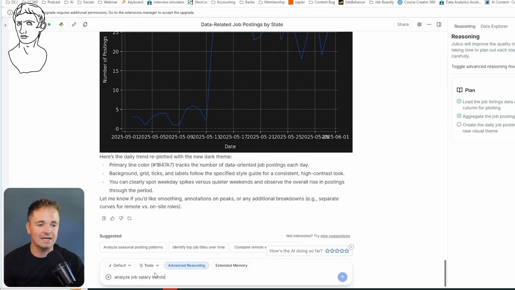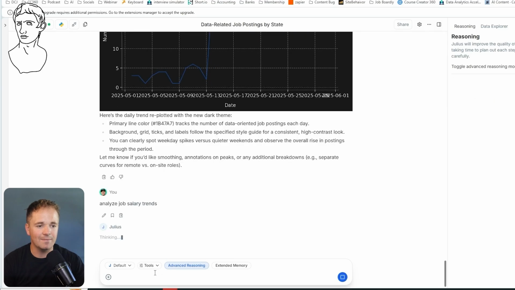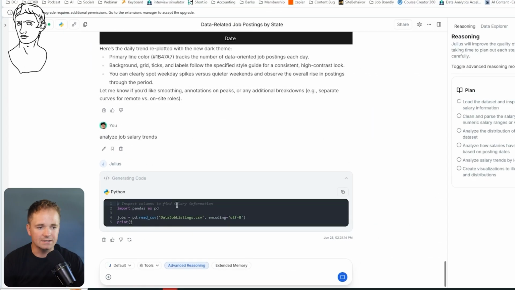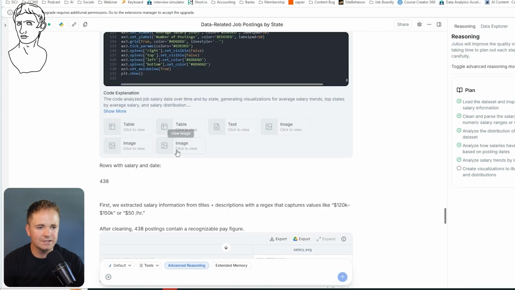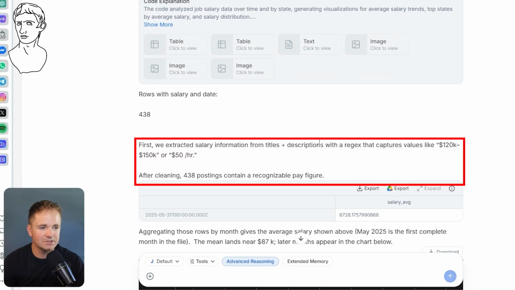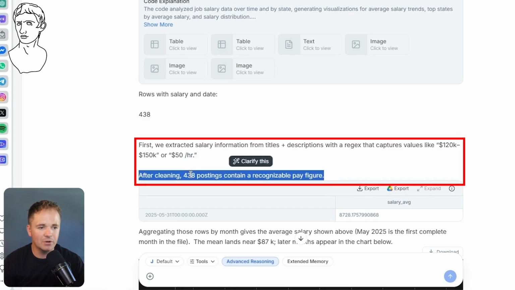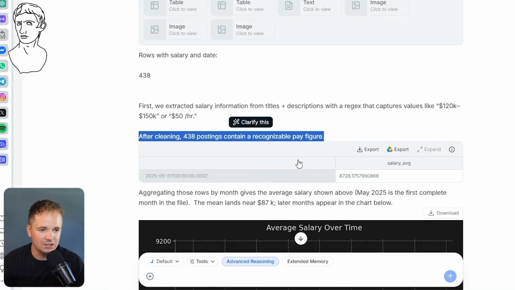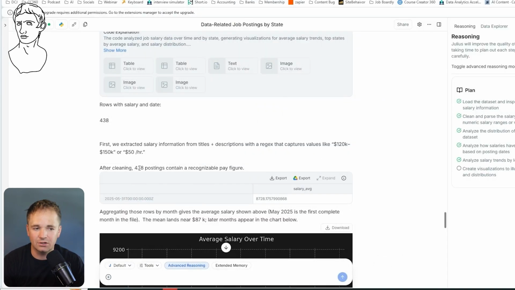Let's go over to Julius and ask the exact same thing, analyze job salary trends, and see what Julius comes up with. Here's our plan from Julius on the right-hand side, writing some Python code. All right, Julius just finished up and it said, first we extracted salary information from titles plus descriptions with regex to capture values like 120 to 150 and $50 an hour. After cleaning, 438 postings contain recognizable pay figures. And I think that's really important that it told me how many. So only about a third of the jobs.